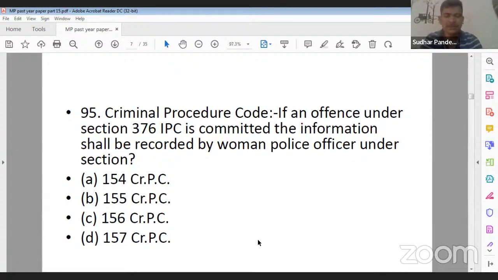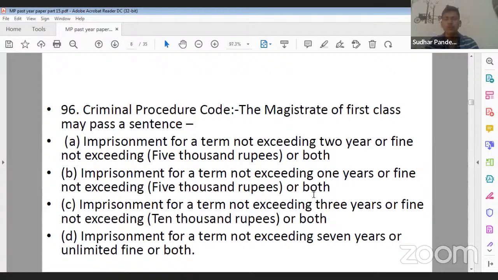Your options are section 154, section 155, section 156, and section 157. What should be the correct answer? Yes, A is the correct answer. That is section 154, right? Section 154 talks about information as to cognizable offences.